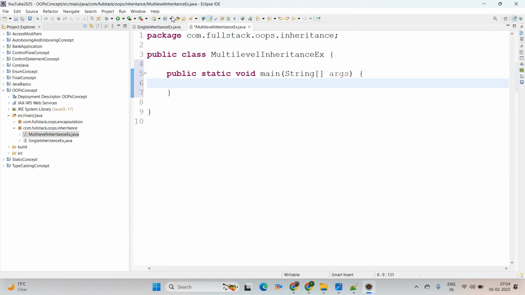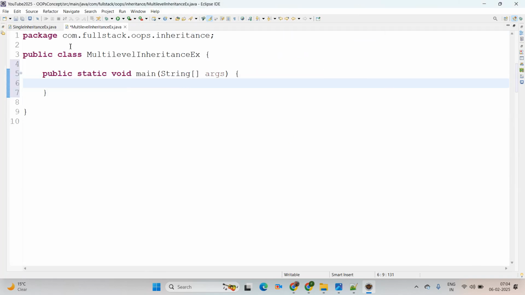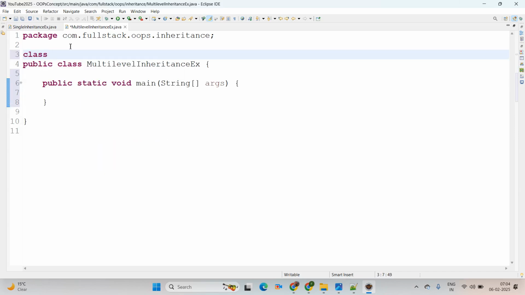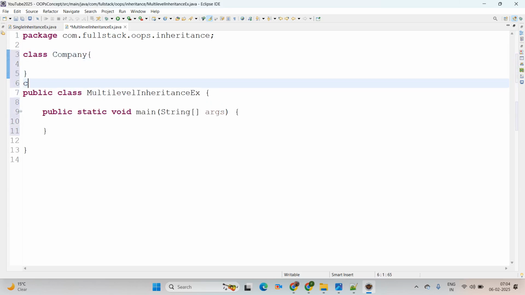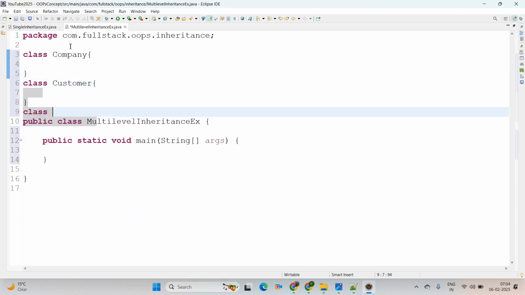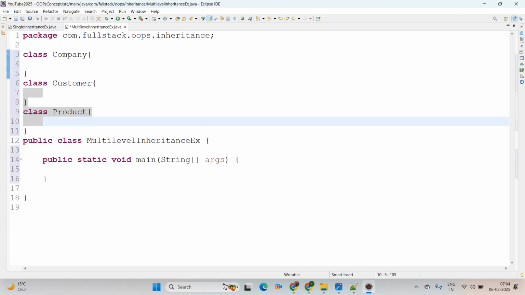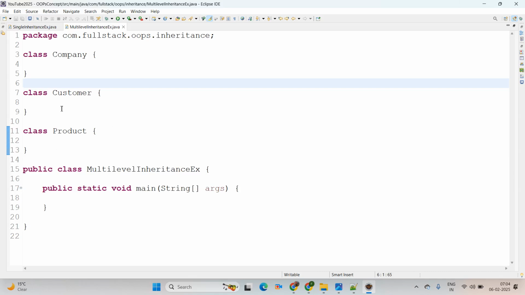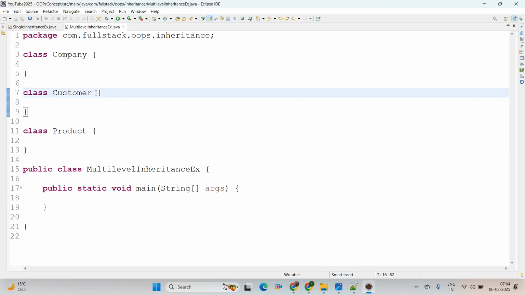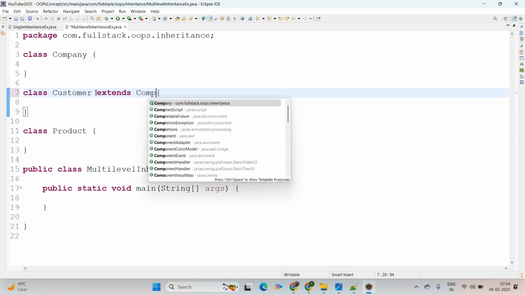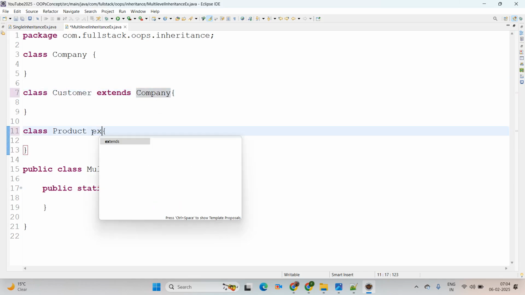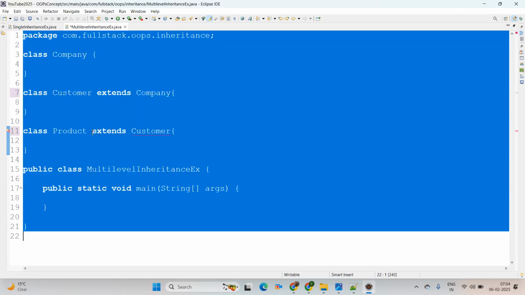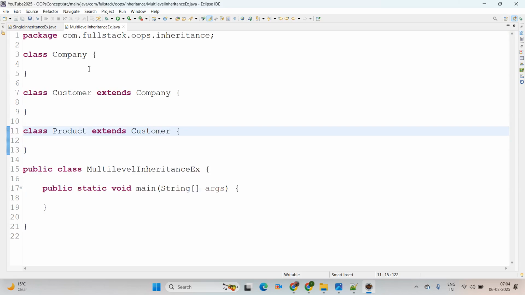I am just using the main method. Using Control M, it will maximize the size of the screen. Then creating the class, the name I am giving is Company. The next class I am creating is Customer; Company has Customer. Again the next class I am creating is Product, like a customer purchases the product. See, we have created three classes. Class Customer extends Company, and class Product extends Customer. This is just a scenario, you can create any number of such scenarios here, okay?